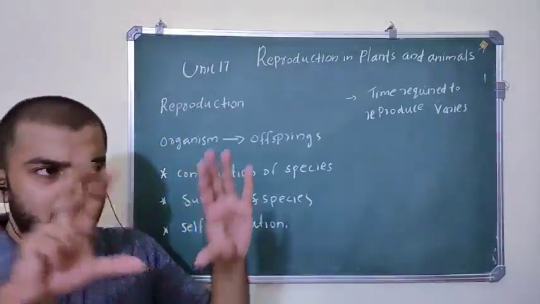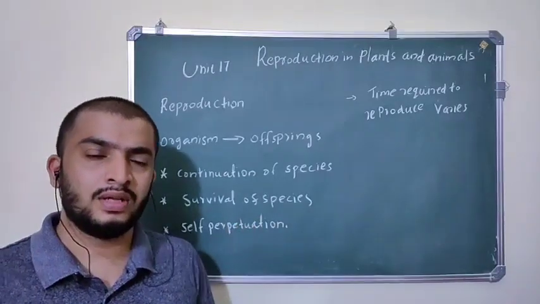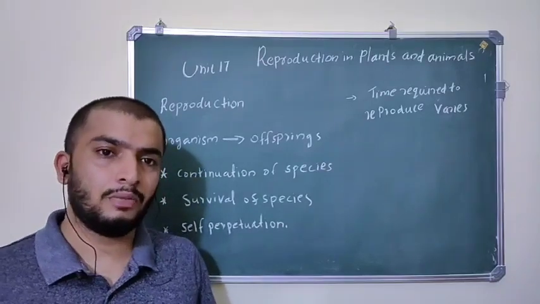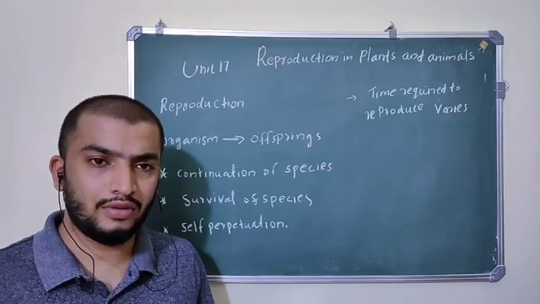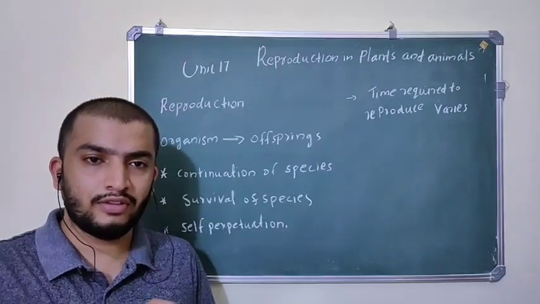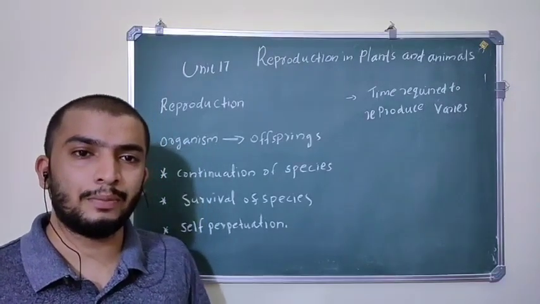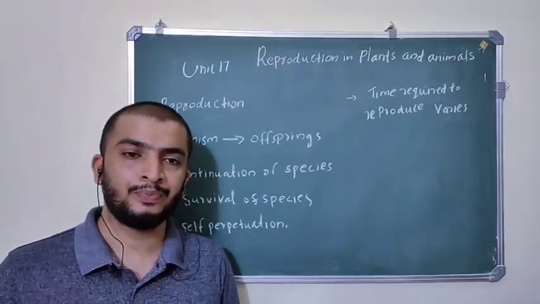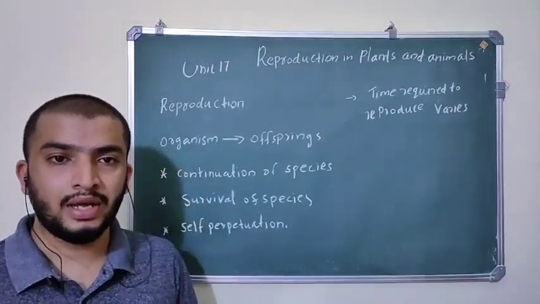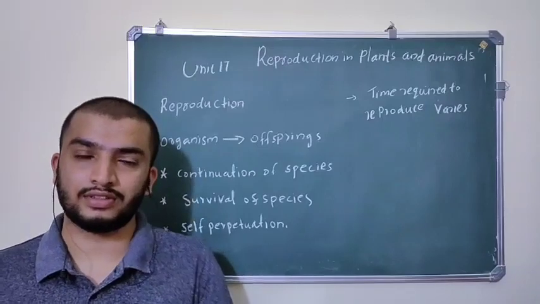The life present on this earth, all these living organisms, cannot stay on this earth for an indefinite period. They cannot act like immortals. So they follow a life cycle, and after finishing their life cycle they will die. Reproduction is part of their life cycle. Each organism stays here on this earth for a particular time period. In between that time period, they produce their young ones, their children, and then they go for death.